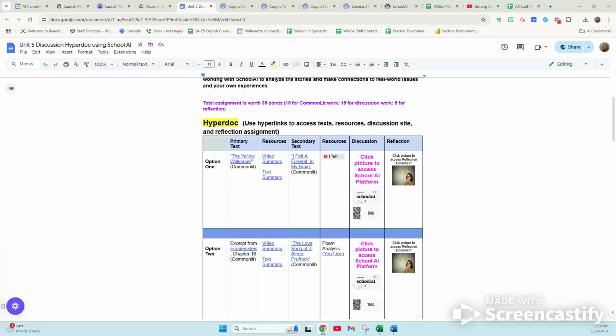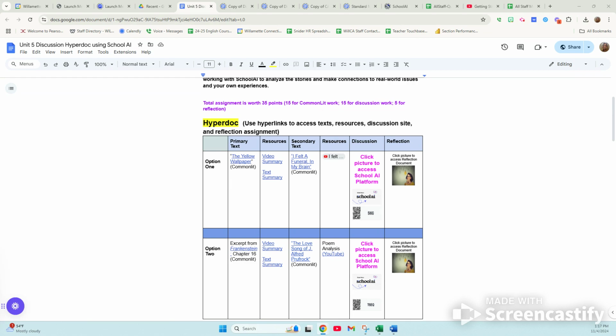Hey everybody, I just want to give you a quick little rundown of this new assignment in Unit 5. It's for Lesson 10, the discussion piece. What I'd really like you to do is read a couple of texts and then interact with a chat bot for discussion. I've programmed everything, hopefully, it's my first time doing this, to generate a discussion that you can have with School AI and a chatbot in that program.